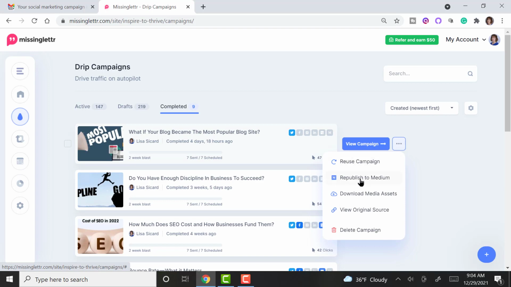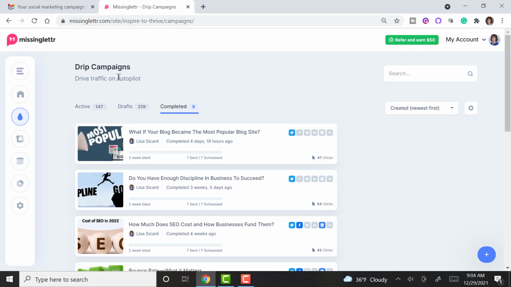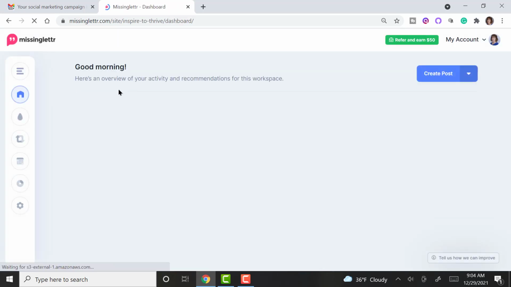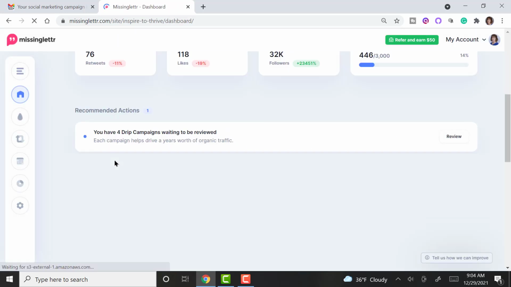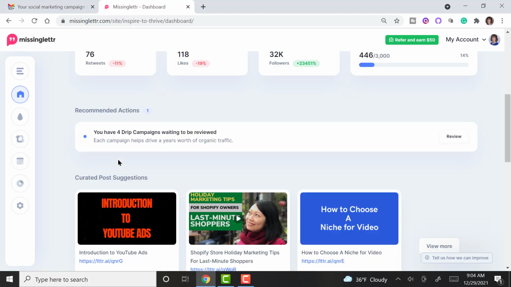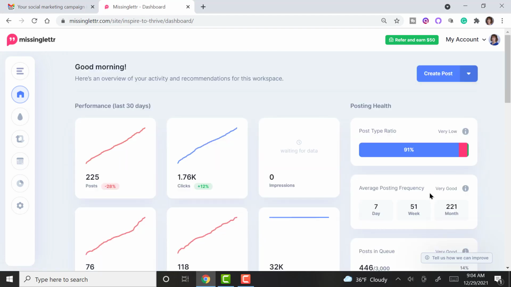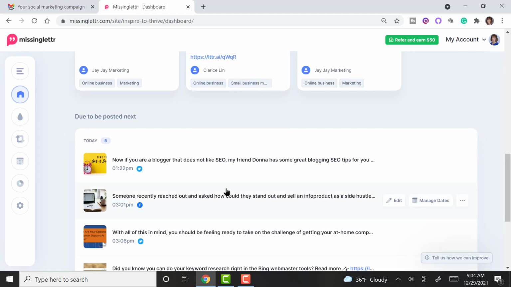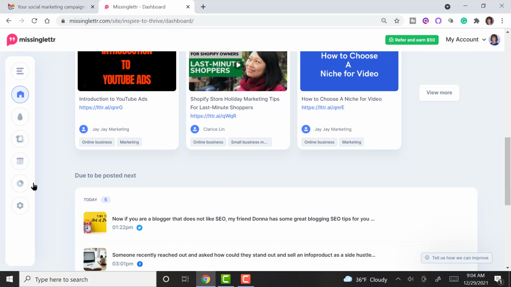You can also republish to Medium. So it's very, very simple using MissingLettr. It tells you how you're doing, how many posts you have, the frequency, how many are in the queue. There's also curated post suggestions that you can curate to share others, and you can see the little calendar. I'm going to go to the calendar view so you can see that as well.